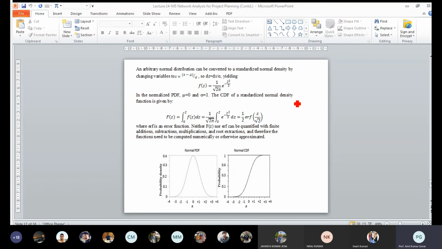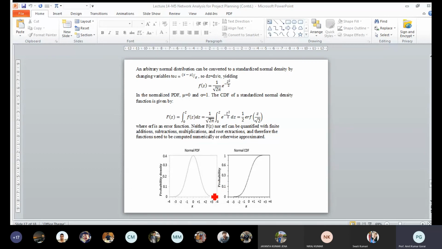If it is only the positive side, and you have to determine the probability that Z is less than minus A, you can convert it: probability of Z less than minus A is equal to 1 minus probability of Z greater than A. Similarly, probability of A less than Z less than B is equal to probability of Z less than B minus probability of Z less than A. That means you first determine the total probability, then subtract the area up to A. So it is equal to phi of B minus phi of A, the total area minus this area.